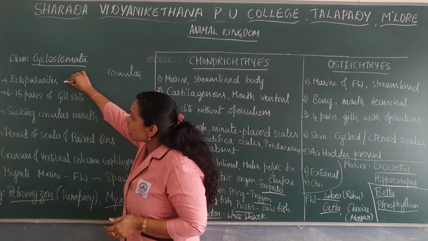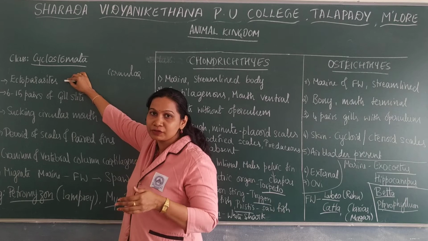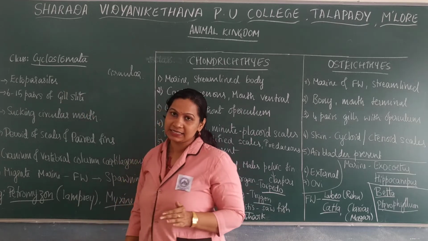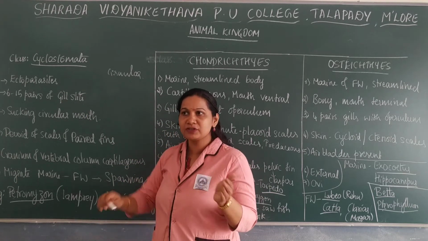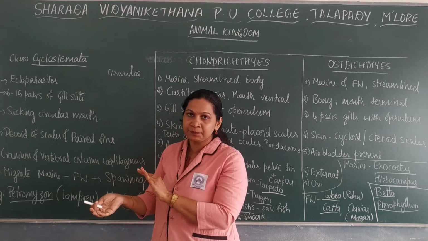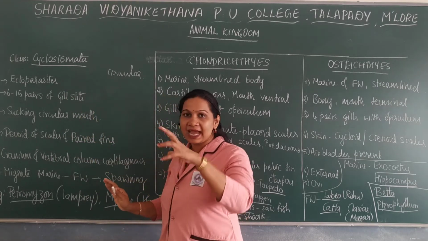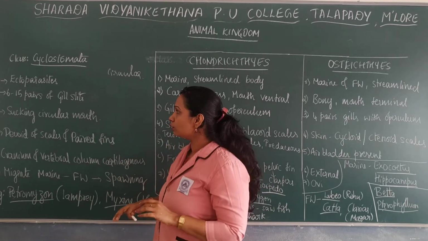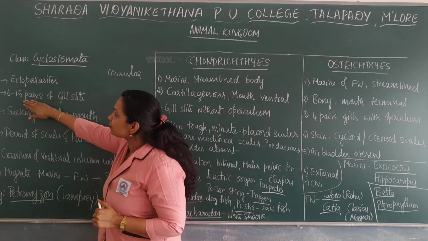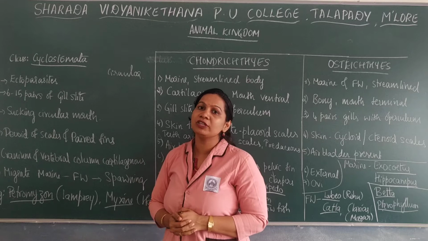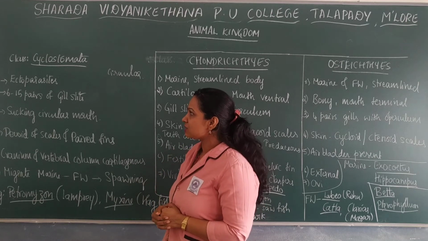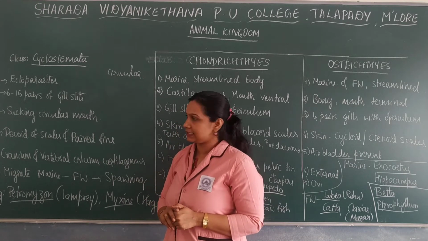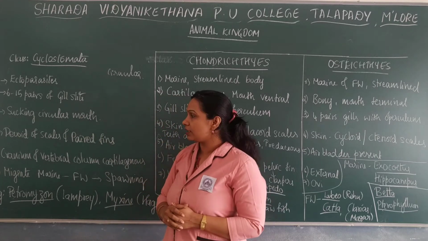Most of these members are ectoparasites. Ecto refers to being found attached to the body surface. They are found attached to the body surface of other, larger fishes. They have a sucking circular mouth through which they attach to the host fishes. They have around 6 to 15 pairs of gill slits meant for respiration. The process of respiration takes place through the gill slits.